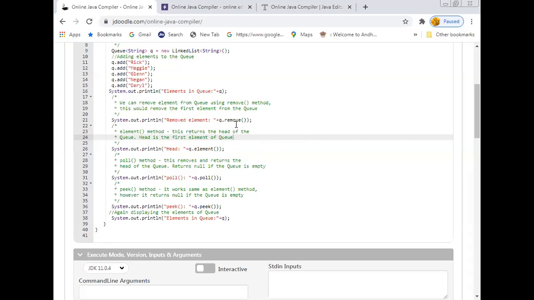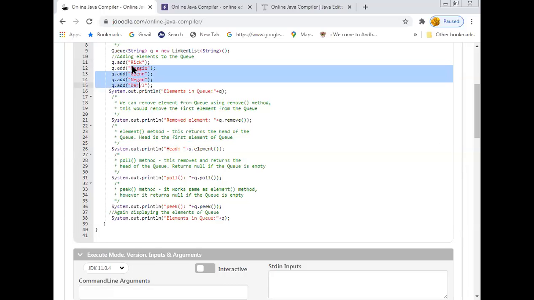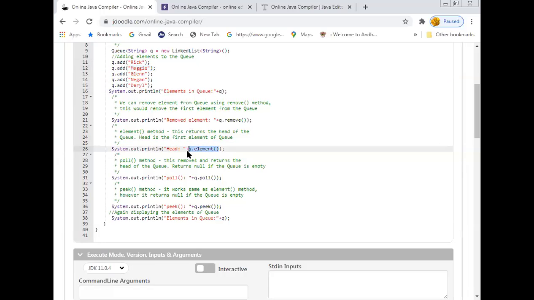So after removing this first element, we'll try to know what is the first element in the list. For that, the Queue interface supports a method called element. It returns the head element, that means the first element in the list. Originally the list contains these 5 elements. We have deleted Rick, so now the queue contains only 4 elements: Maggie, Glenn, Megan, Darley. In that, Maggie is the first element. So after executing this queue.element method, it is supposed to display Maggie as the output.